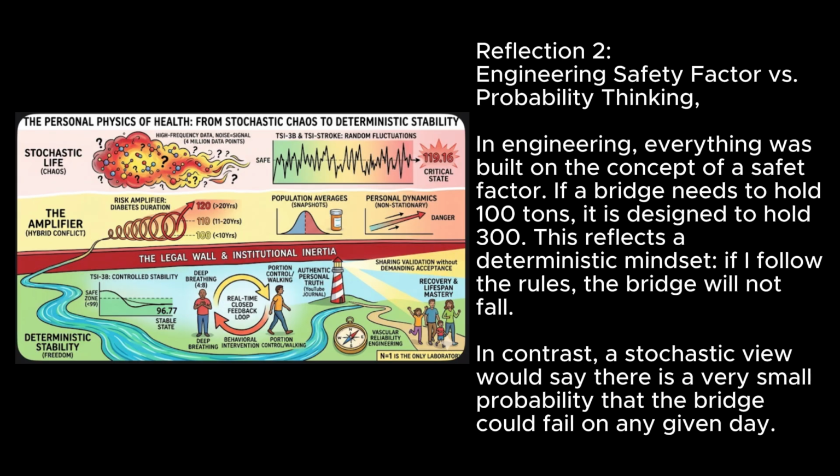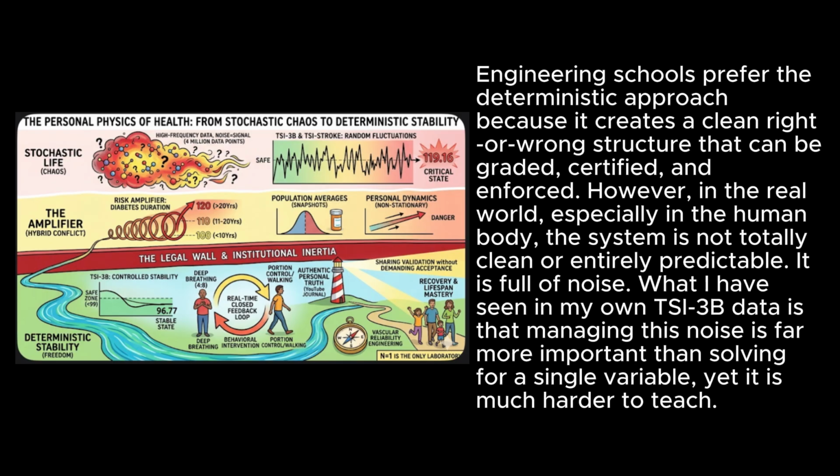Reflection 2: Engineering safety factor versus probability thinking. In engineering, everything was built on the concept of a safety factor. If a bridge needs to hold 100 tons, it is designed to hold 300. This reflects a deterministic mindset: if I follow the rules, the bridge will not fall down. In contrast, a stochastic view would say there is a very small probability that the bridge could fail on any given day. Engineering schools prefer the deterministic approach because it creates a clean right or wrong structure that can be